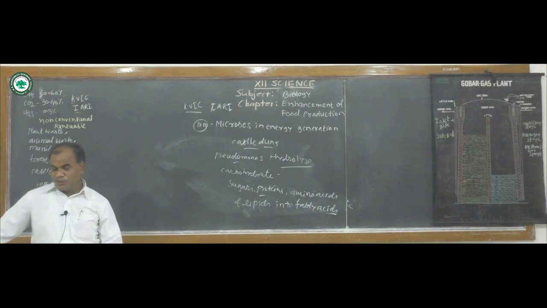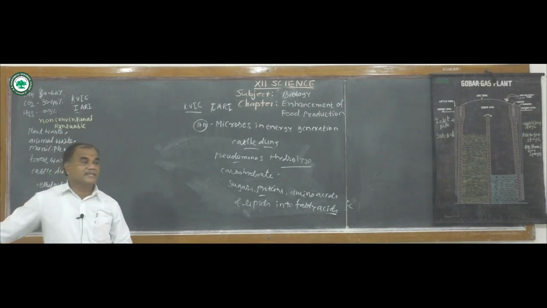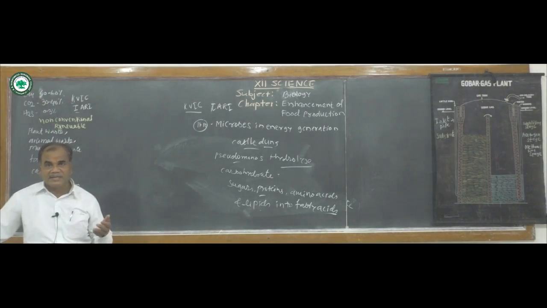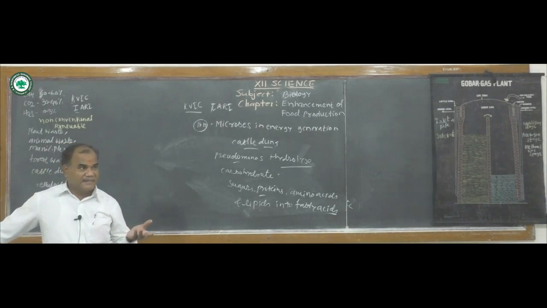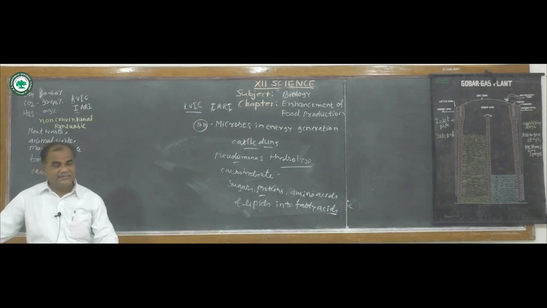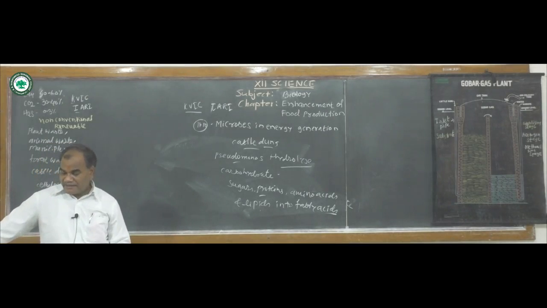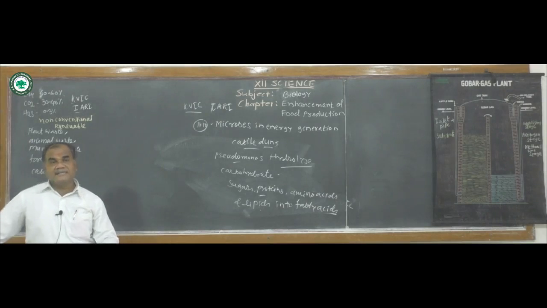The raw material, that is cow dung as well as animal waste, municipal waste, and forest waste, is directly used and converted into energy, and the sludge or raw material is directly used in agriculture. It is the fertilizer. So these are eco-friendly and have the ability to balance the environment.